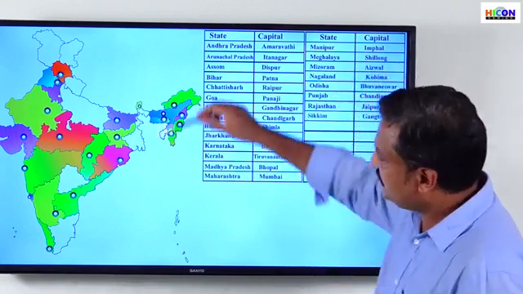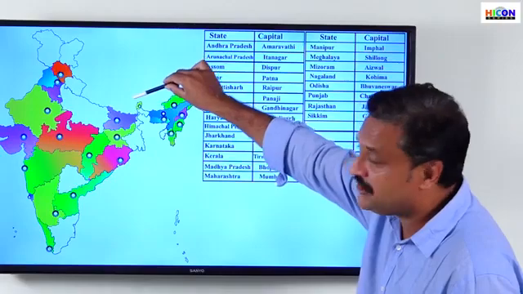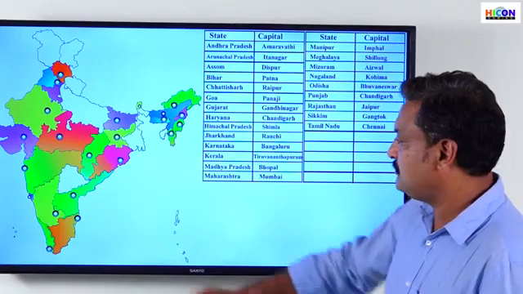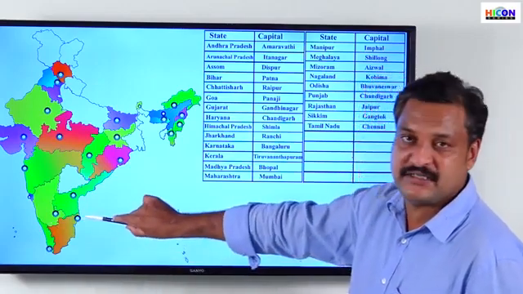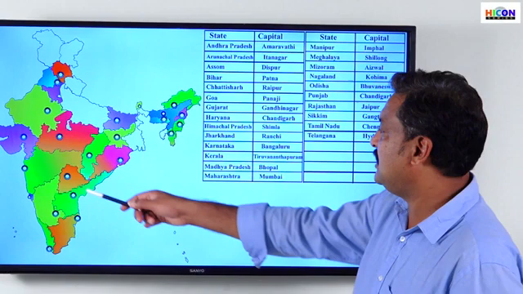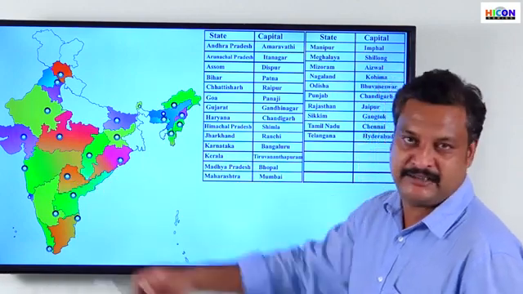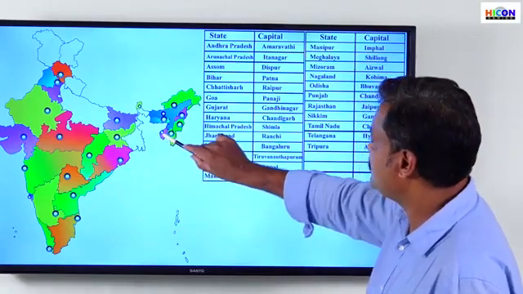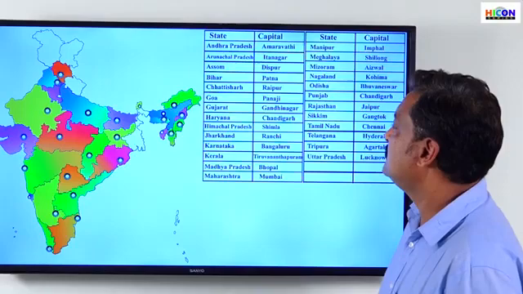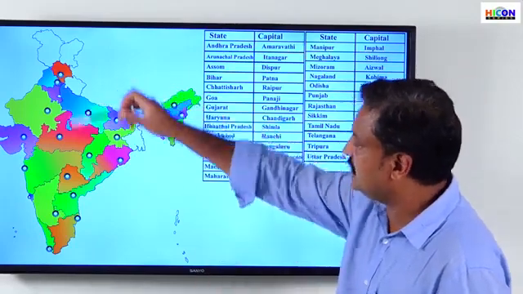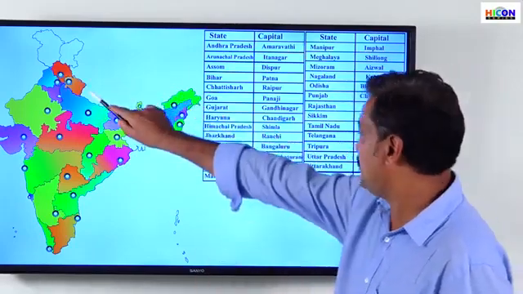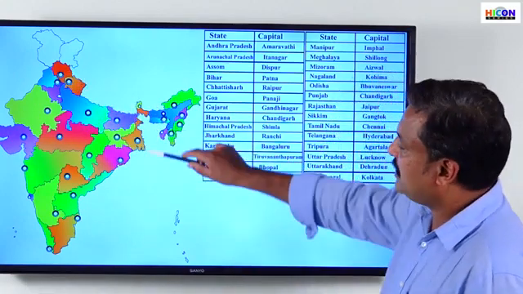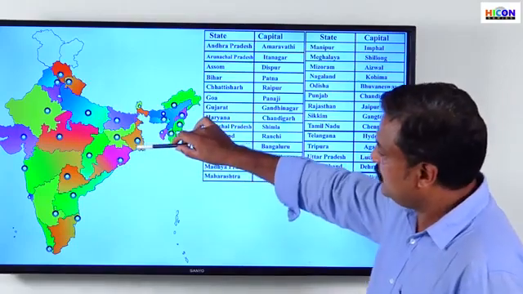The next one, Sikkim, a small Himalayan state, and the capital is Gangtok. The next one, Tamil Nadu, the capital is Chennai. Next, Telangana, the capital is Hyderabad. Then Tripura, Agartala. Then Uttar Pradesh, Lucknow. Then we have Uttarakhand, Dehradun is the capital of Uttarakhand. And then the last one of the 28 states is West Bengal.